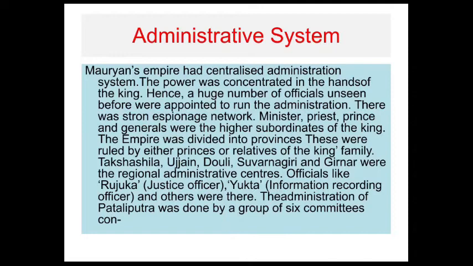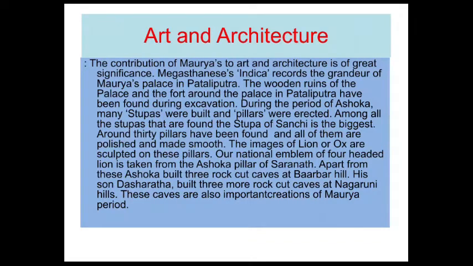Nowadays there is a chief minister and an education minister; it is the same as before in administration. The empire was divided into provinces. These were ruled by either princes or relatives of the king's family. Then districts, taluks and villages were divided, and officers were appointed. Takshashila, Ujjaini, Dhauli, Suvarnagiri and Girnar were the main regional administrative centers.